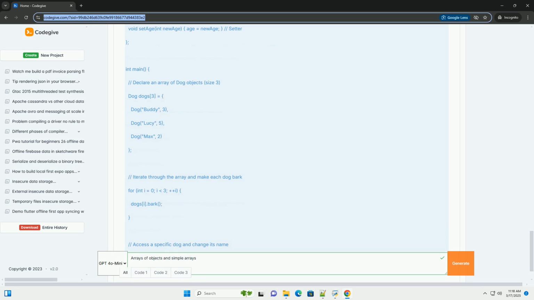Four, sum function: Python provides a built-in function, sum, to efficiently calculate the sum of all elements in a list. Five, dynamic resizing: the append method adds an element to the end of the list, and the del statement removes an element at a specific index. This demonstrates the dynamic nature of Python lists.